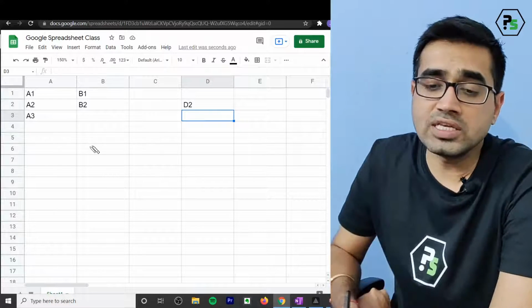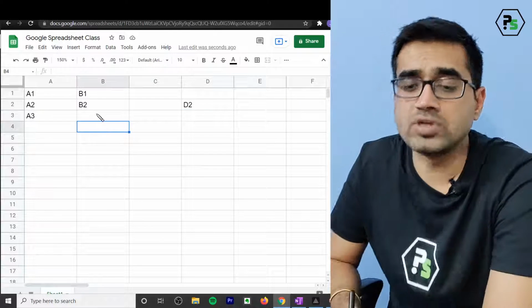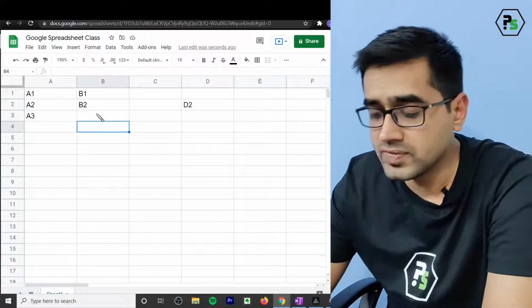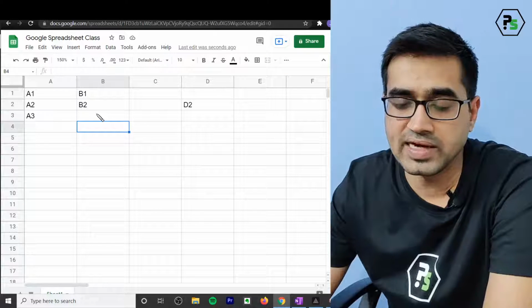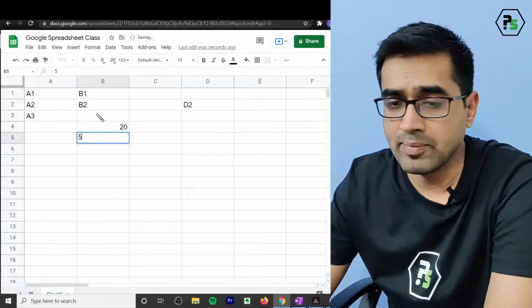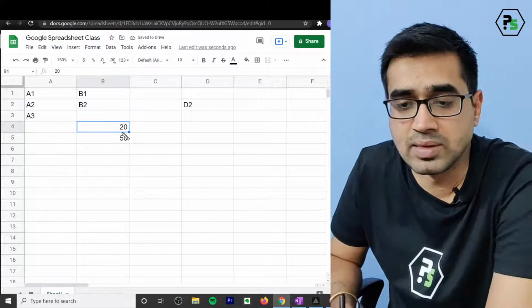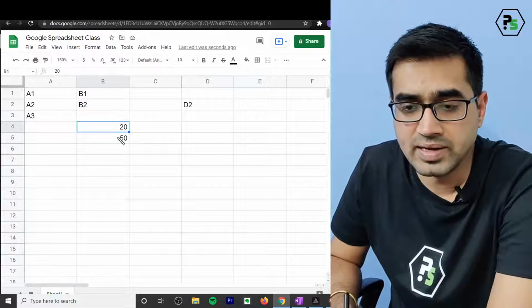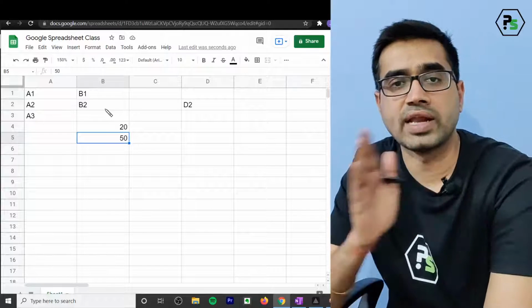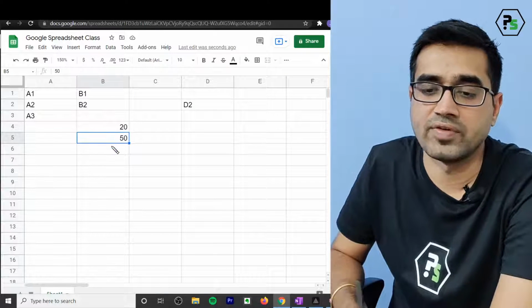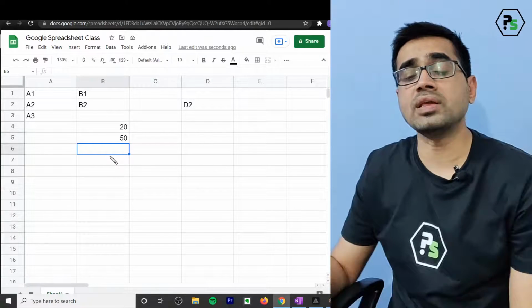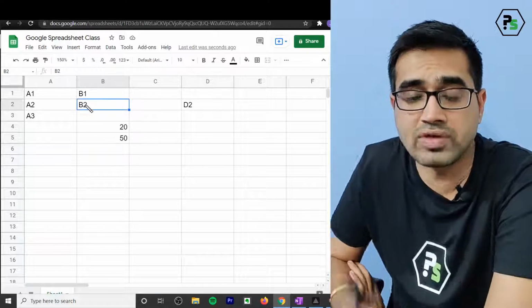Now I can put some values in, and these will be the cell values. Let's say I'm putting 20 here and a value 50. These values are by default taken as numbers, and since they are numbers, they are always aligned to the right side, like 20 and 50. But if you write something like text, it will always be on the left side.